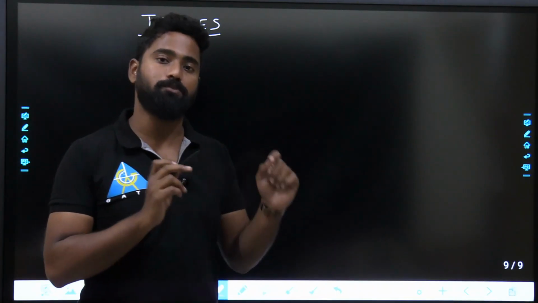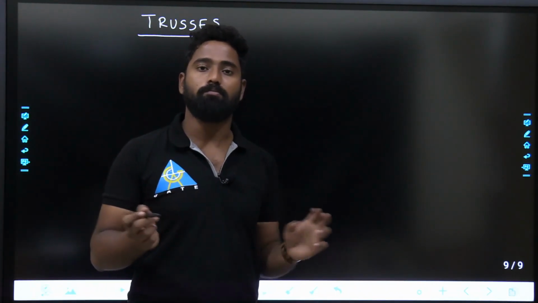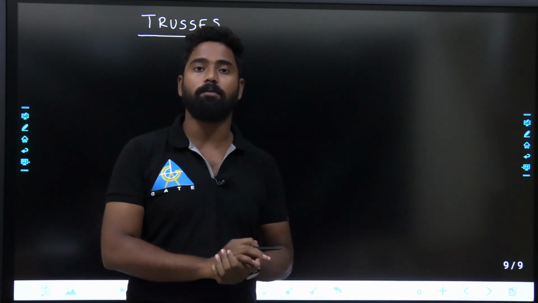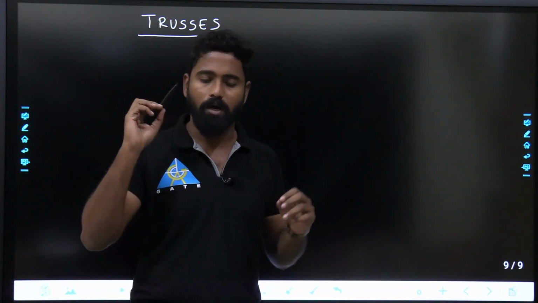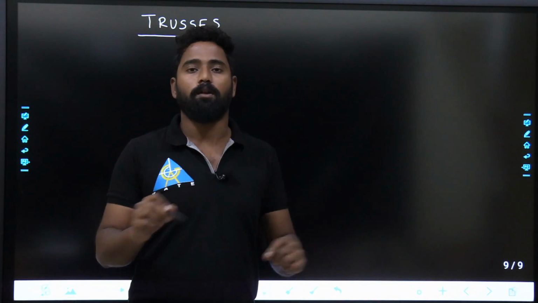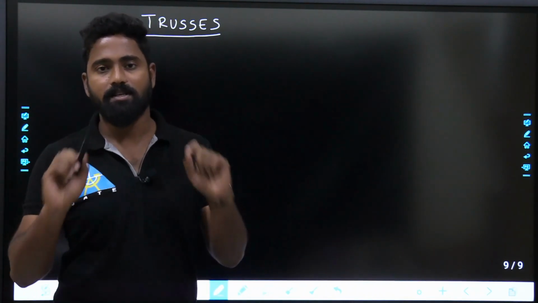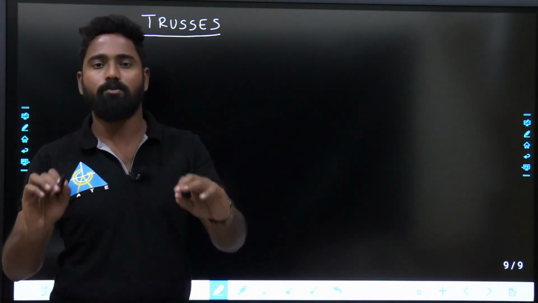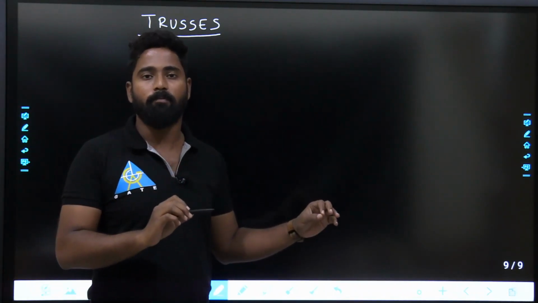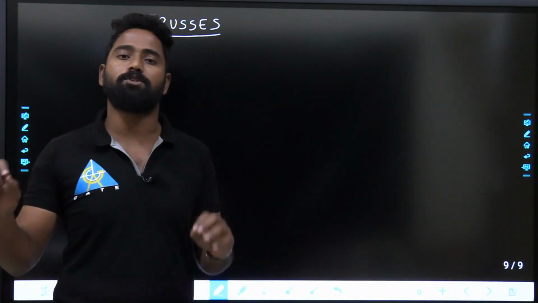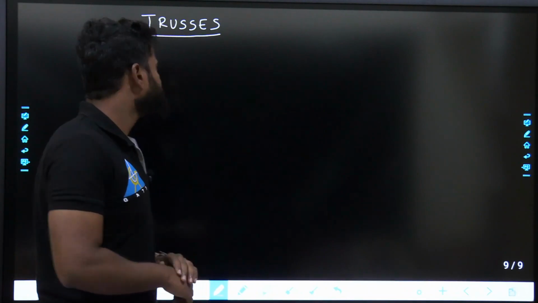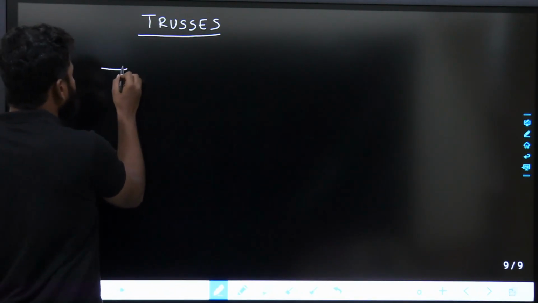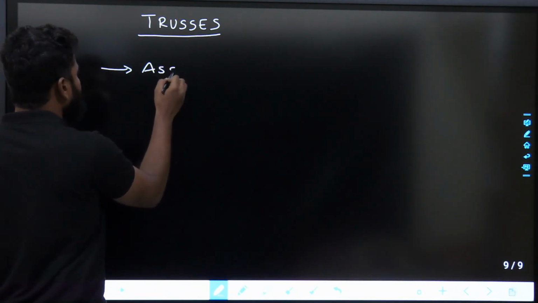Trusses, both objective and subjective. Mixing both the things, you can minimum expect 20 marks, and 20 marks, it's a scoring subject. No difficulties, nothing. Simple, very simple, right to the point. Remember the method of doing it and you can solve each and everything. So in trusses, what we'll see? We'll see first the assumptions for the analysis of the trusses.